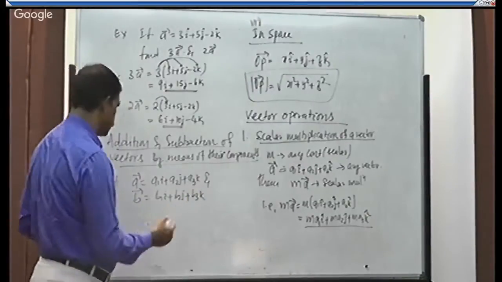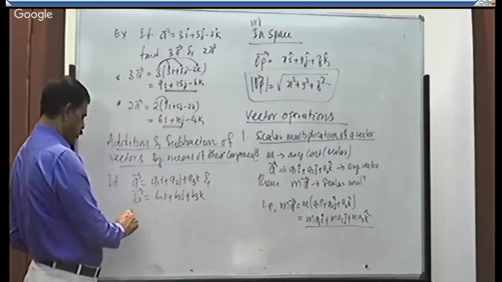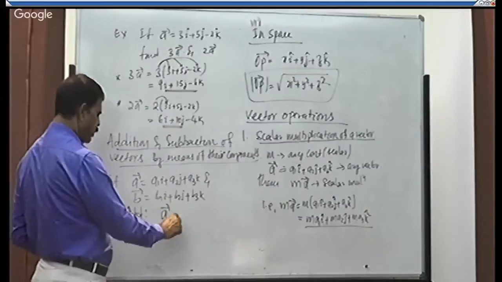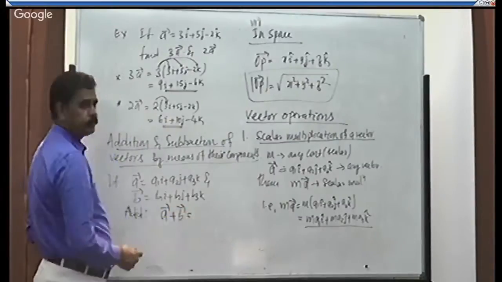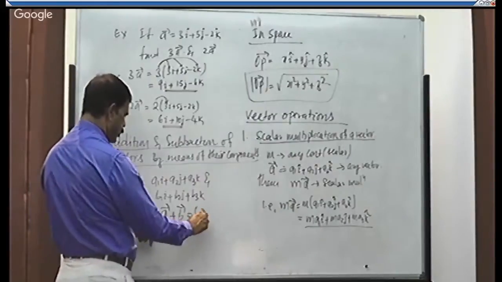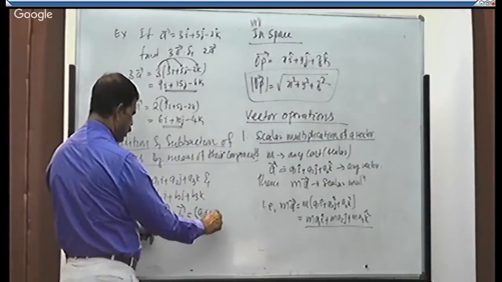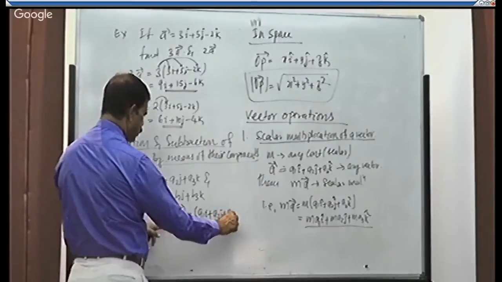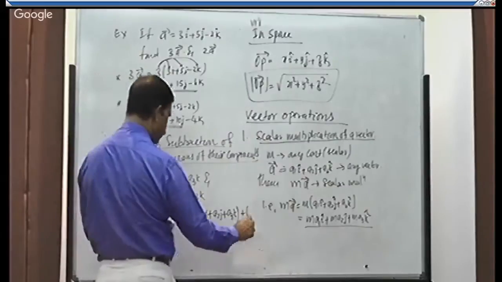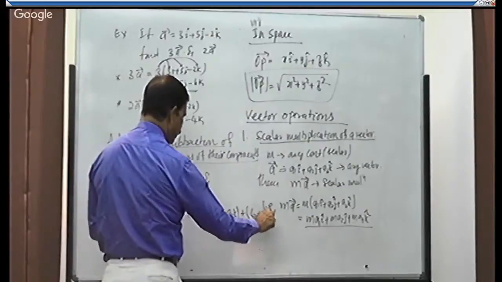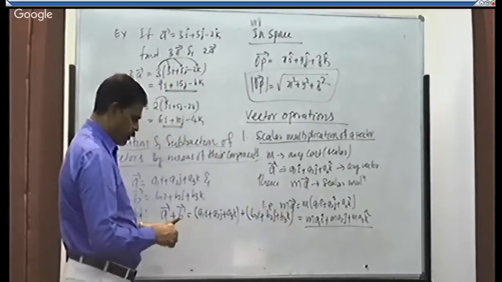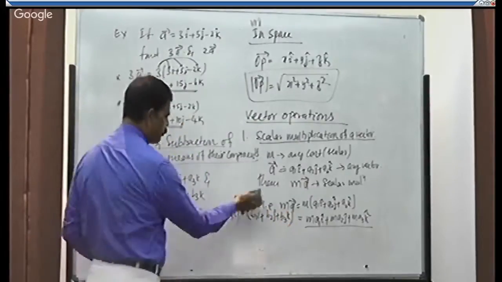Then how to add these two or how to subtract? So addition, a plus b is equal to, right? According to this equation, what is a? a1i plus a2j plus a3k plus b. What is b? b1i plus b2j plus b3k.